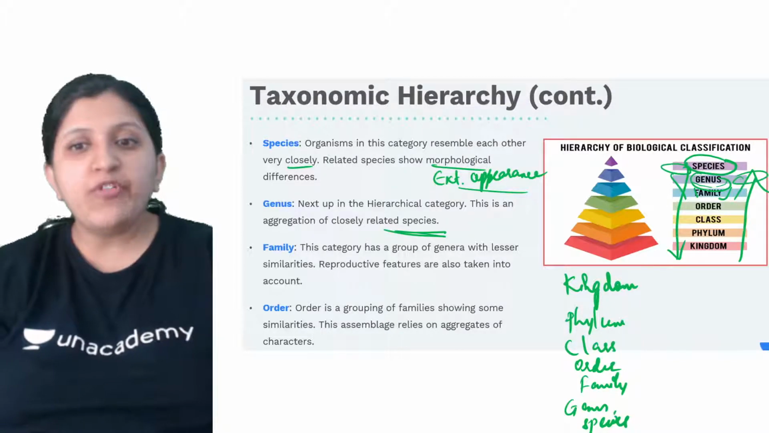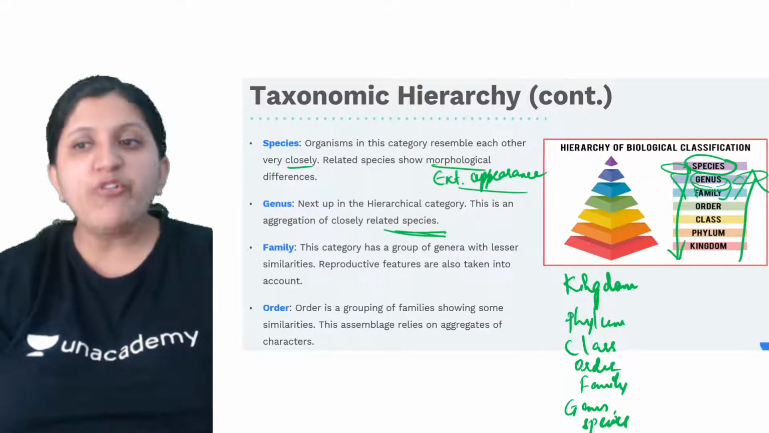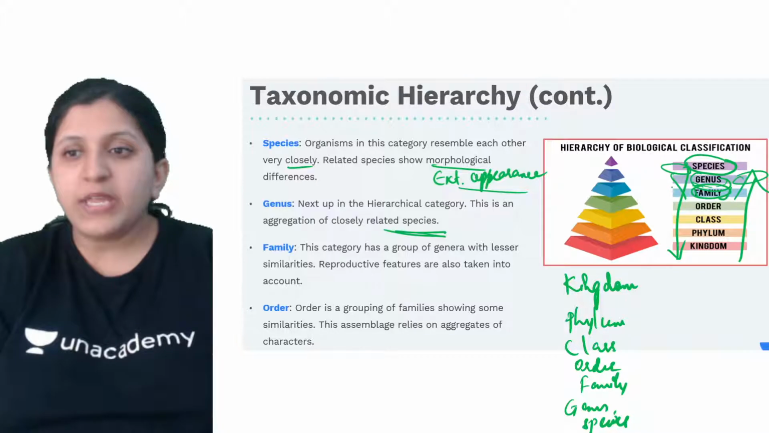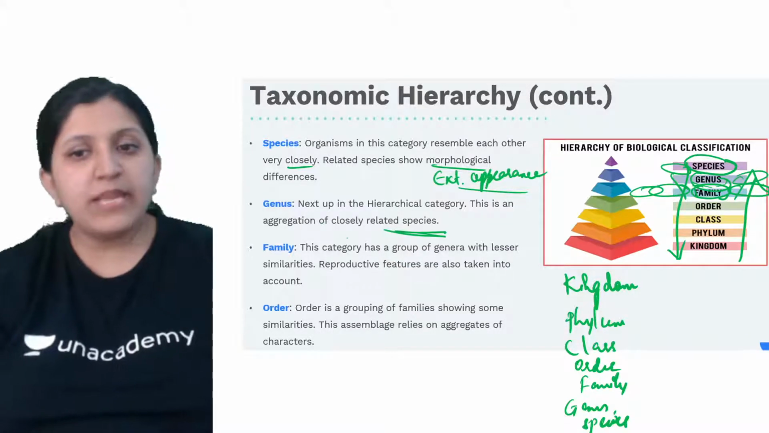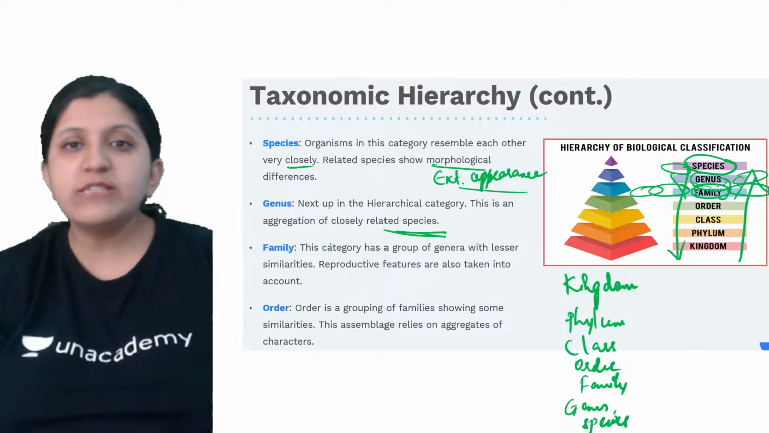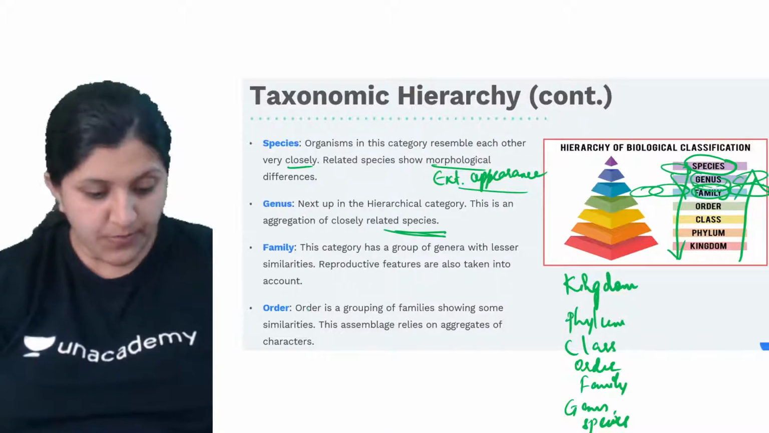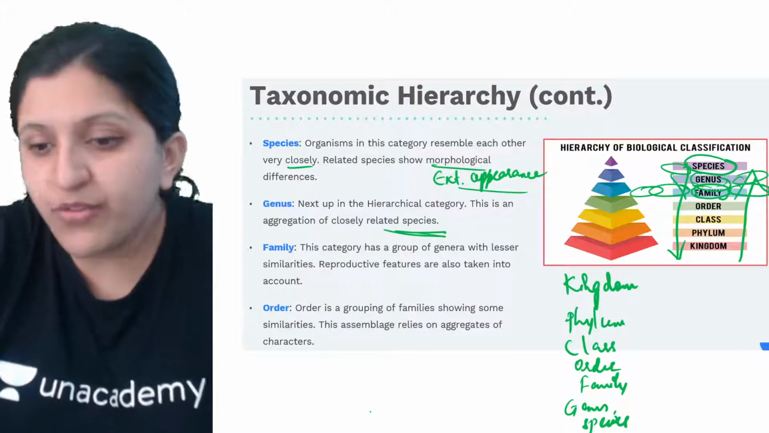Order is a grouping of families showing some similarities. Grouping of families means combining all of them together, and we can have many such families. For family, reproductive features are considered, but with lesser similarity as compared to the species or genus. Next is order, a grouping of families showing some similarities. This assemblage relies on aggregates of characters. That was with respect to the order.